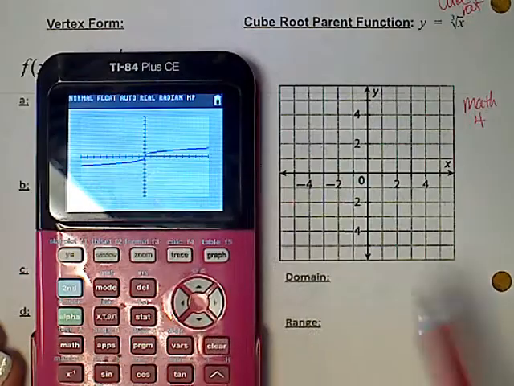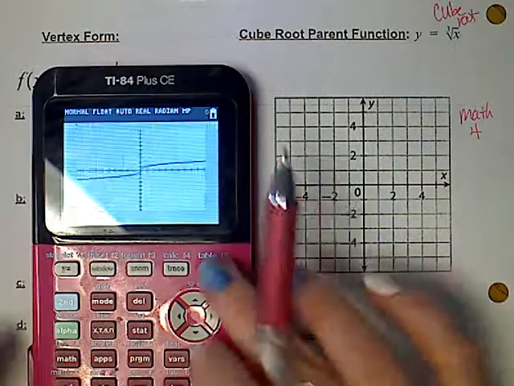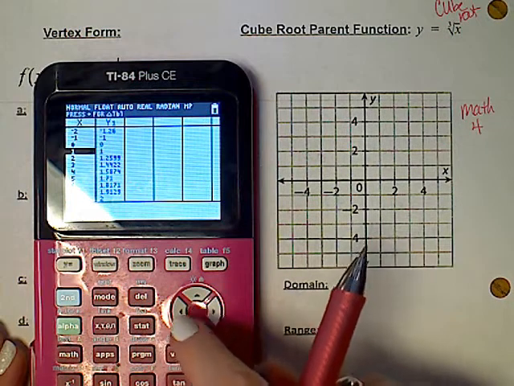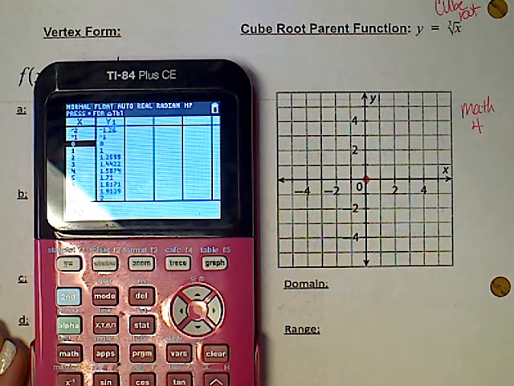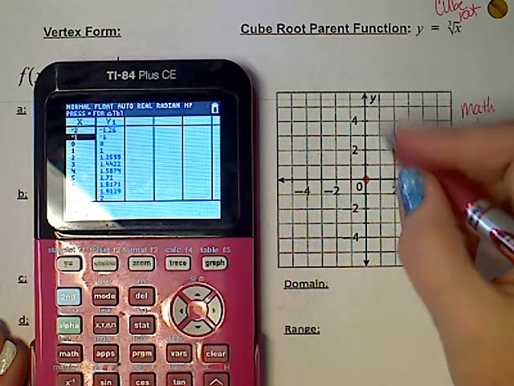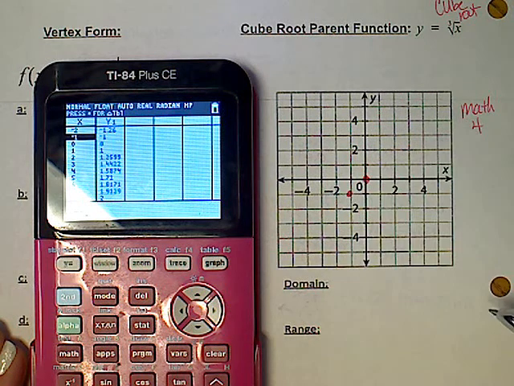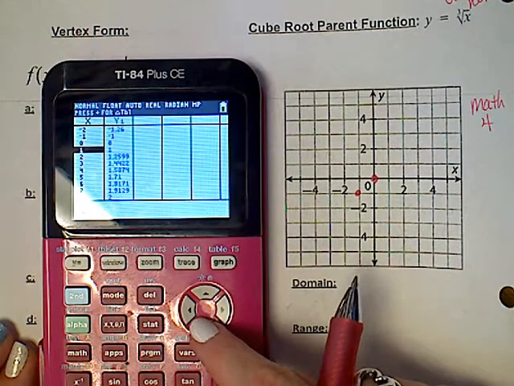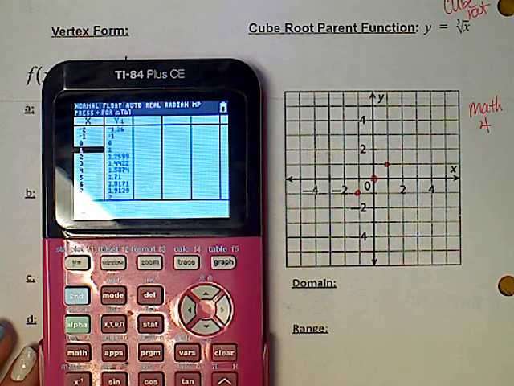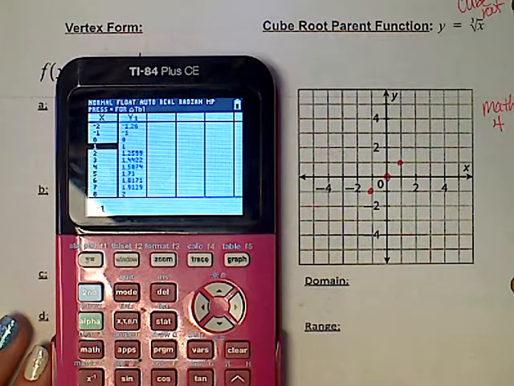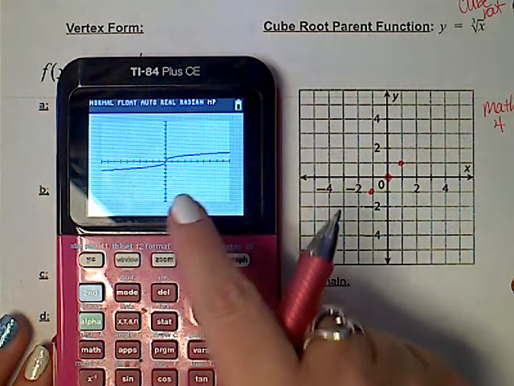So we're going to get points. It looks like it hits 0, 0, so we're going to go there. And sure enough, there we are. It hits 0, 0. So we're going to plot 0, 0. Right above it, negative 1, negative 1. Right below it, 1, 1. This one looks linear too, based on those 3 points. But those 3 points don't tell me the whole story because that's my picture.